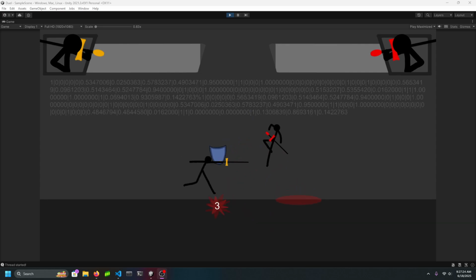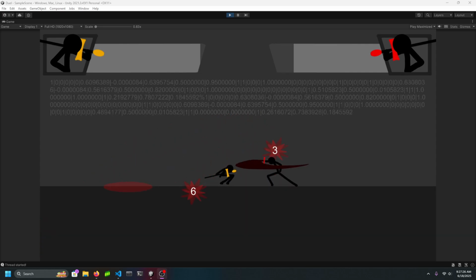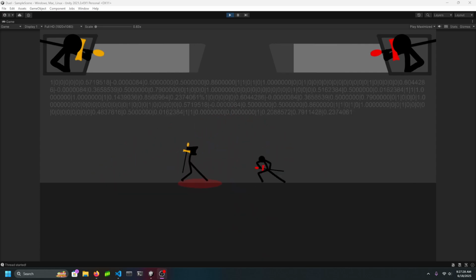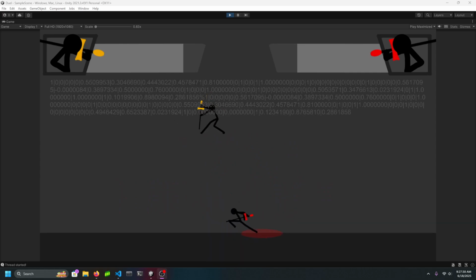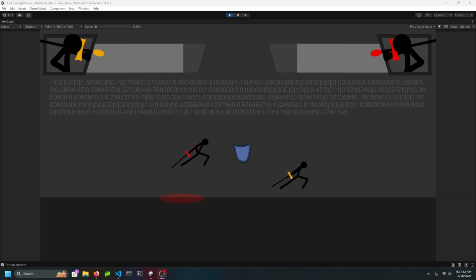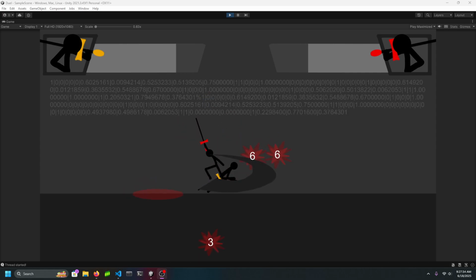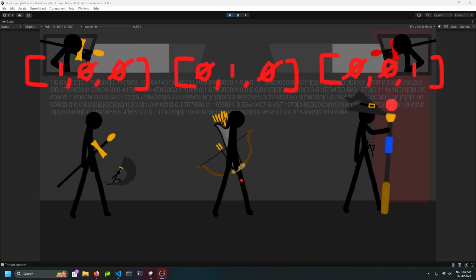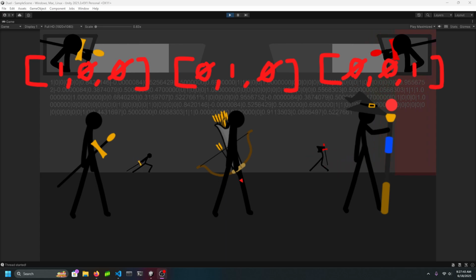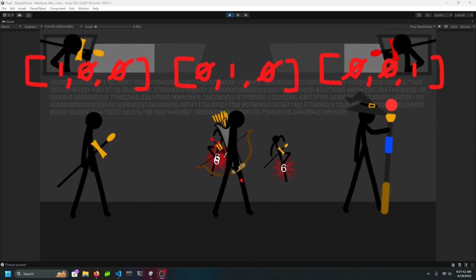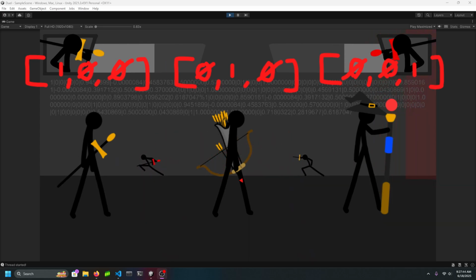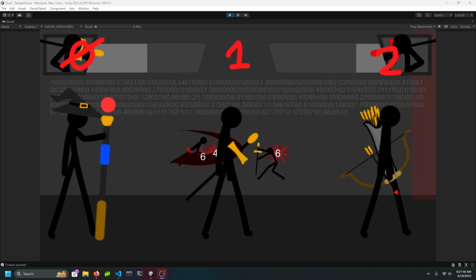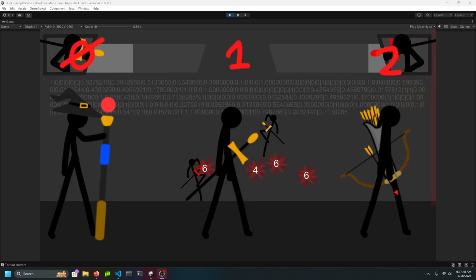Here's a good example. Let's say you're trying to represent the environment of the hit game Stick War or Cartoon Wars, in which you summon units to take out the enemy. To represent each unit on the field, you want to one-hot encode them to their specific unit type. For example, in Stick War, you would do 1, 0, 0 for the Swords Wrath, 0, 1, 0 for Archidon, 0, 0, 1 for Mycoal. And we do this instead of doing something like Mycoal equals 0, Swords Wrath equals 1, and Archidon equals 2.